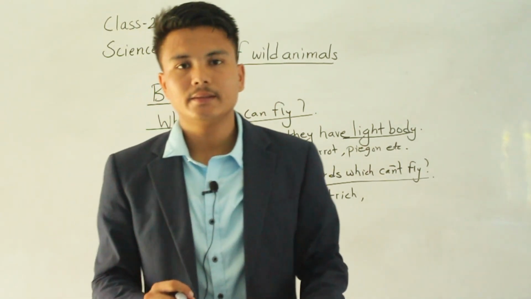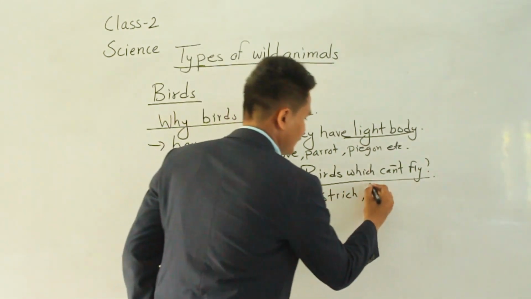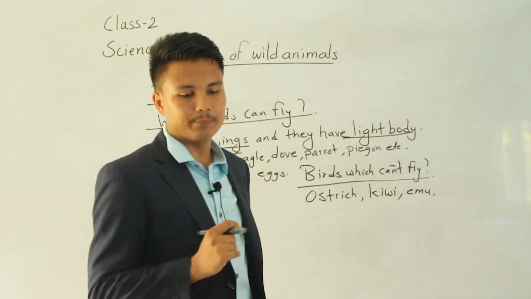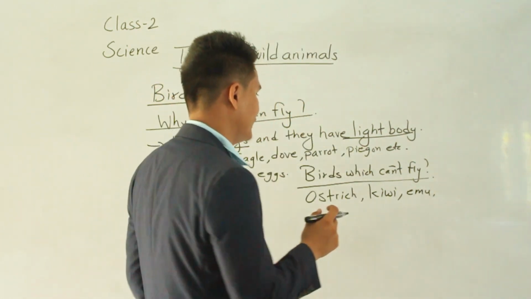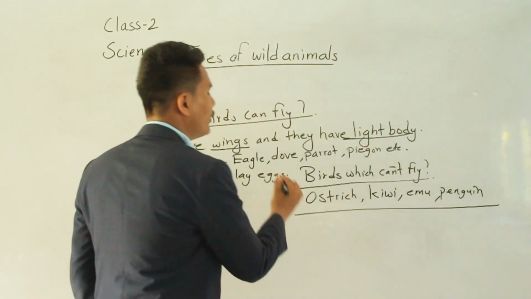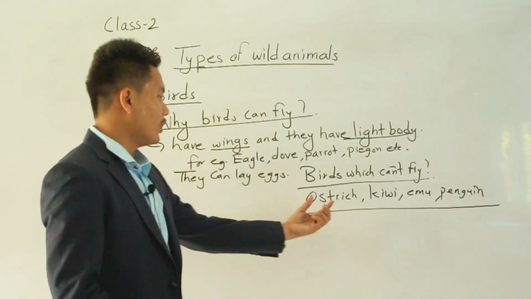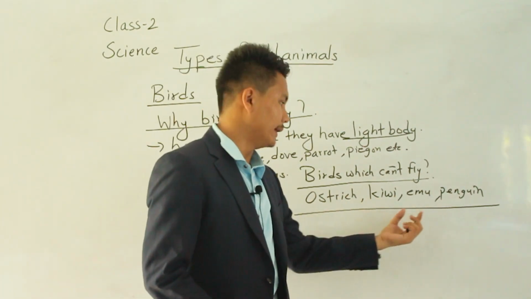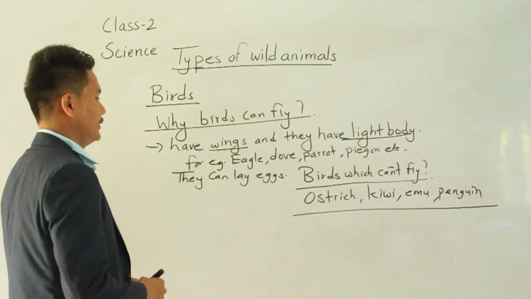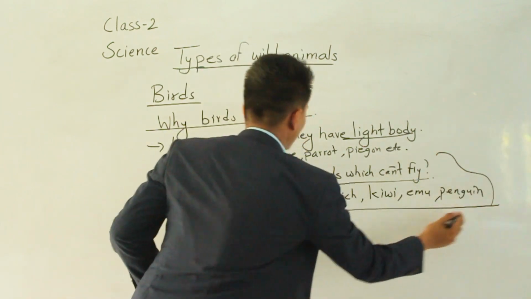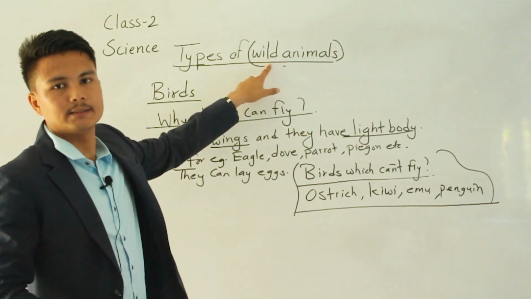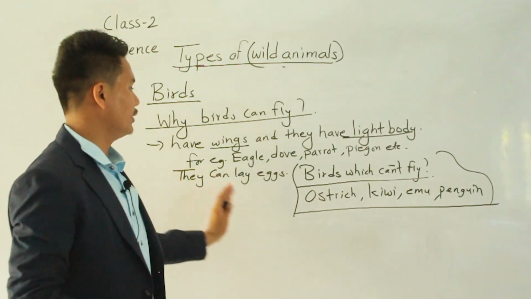Another example is kiwi, emu. Another example, penguin. These are the birds which cannot fly. Ostrich, kiwi, emu and penguin are those birds which cannot fly. These birds all live in a jungle. That's why they are called wild animals.